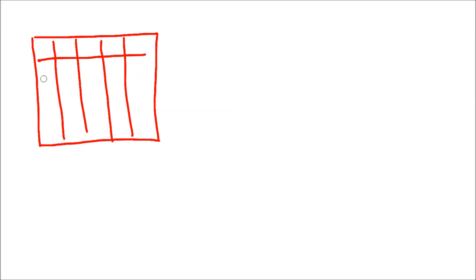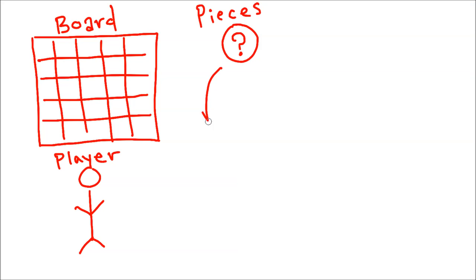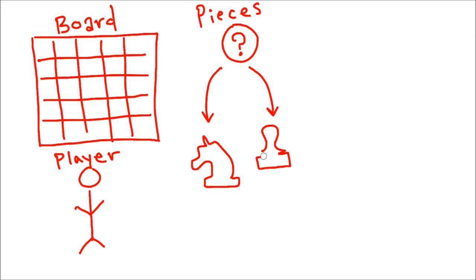Object-oriented programming means that you separate the project into different components called objects, which are organized into classes. You could have the board, the player, the pieces, and this is where you can get creative with how you design these different classes. For example, the player class might contain a color like white or black for the pieces they control, or a score for how many pieces they've captured or games they've won. But this can vary so much depending on your choices.